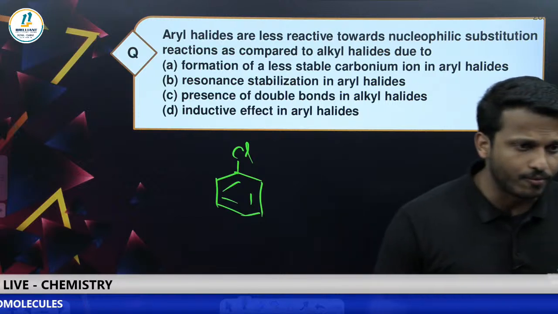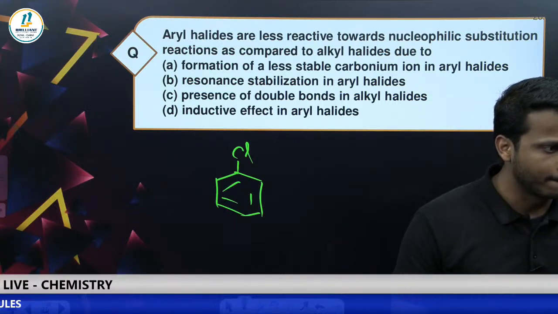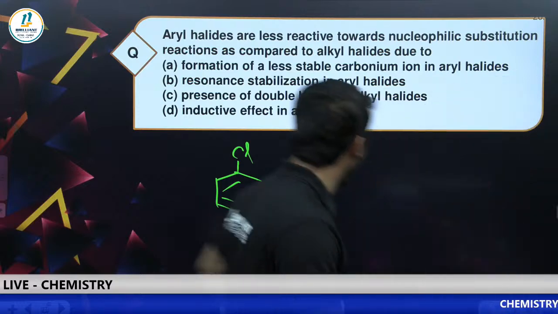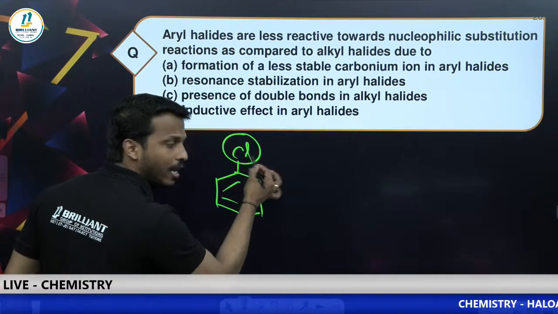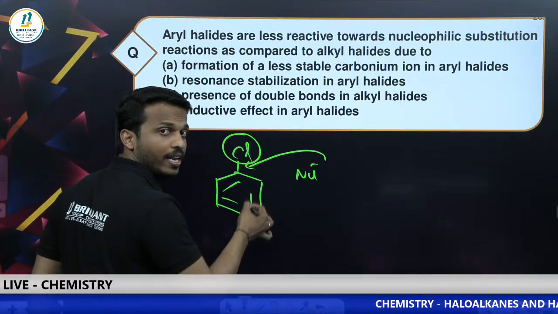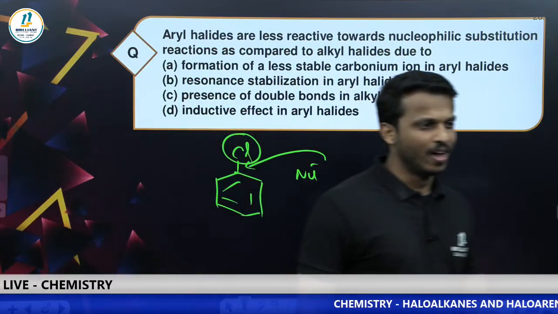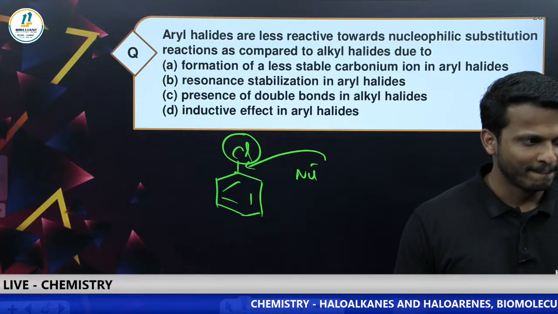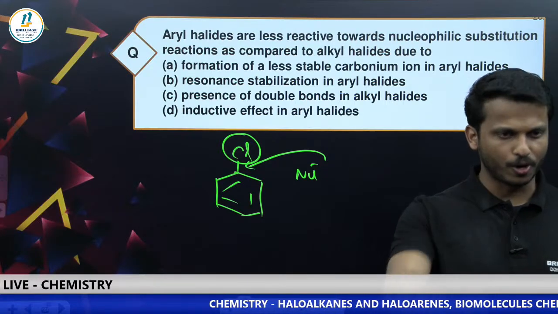What is the reason for that? I'm waiting for your answer. Why halogen removal by nucleophilic substitution is harder in haloarene is because of two reasons. I'm getting option A as one of the answers.